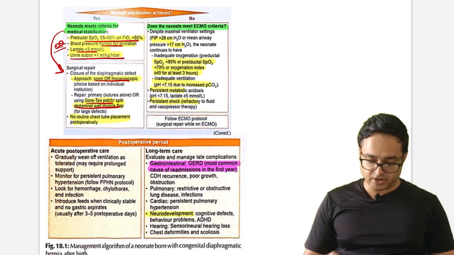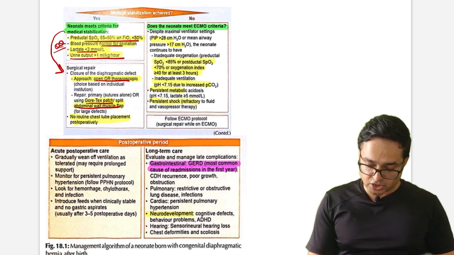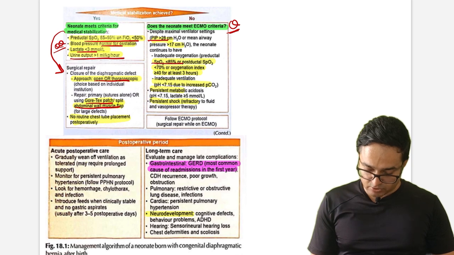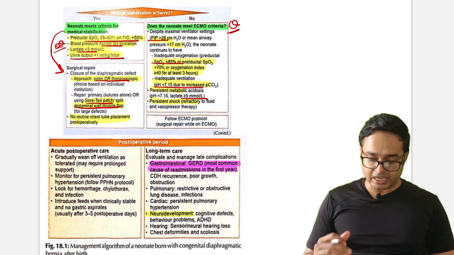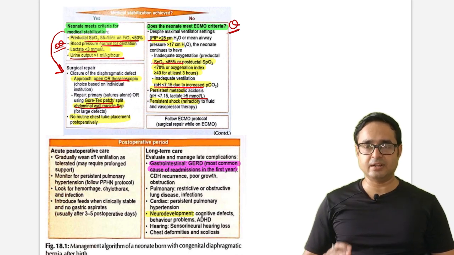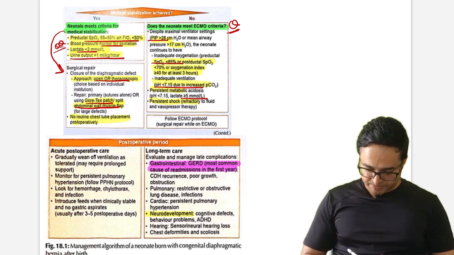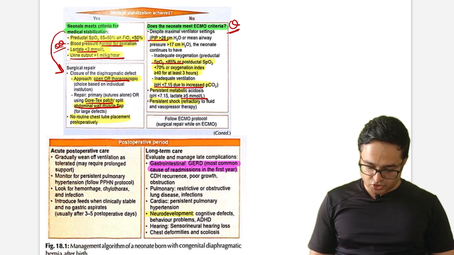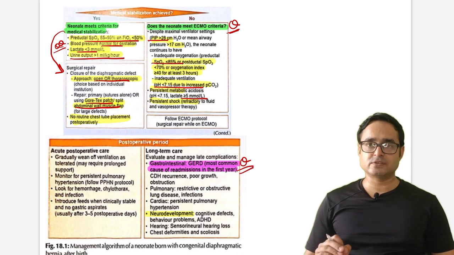But if these features are not there, see if the neonate meets ECMO criteria, again potential MCQ: PIP more than 28, SpO2 less than 85, or pH less than 7.15, lactate more than 5. So go for ECMO. In this simple-looking flowchart, 3 to 4 questions are hidden. Just pause this video and revise them again. Okay, one potential MCQ: GERD is the most common cause of readmission in the first year in case of CDH.